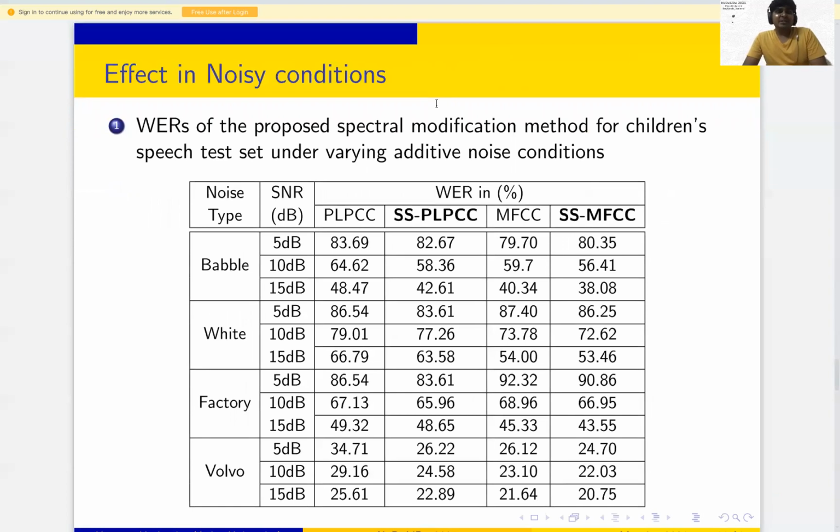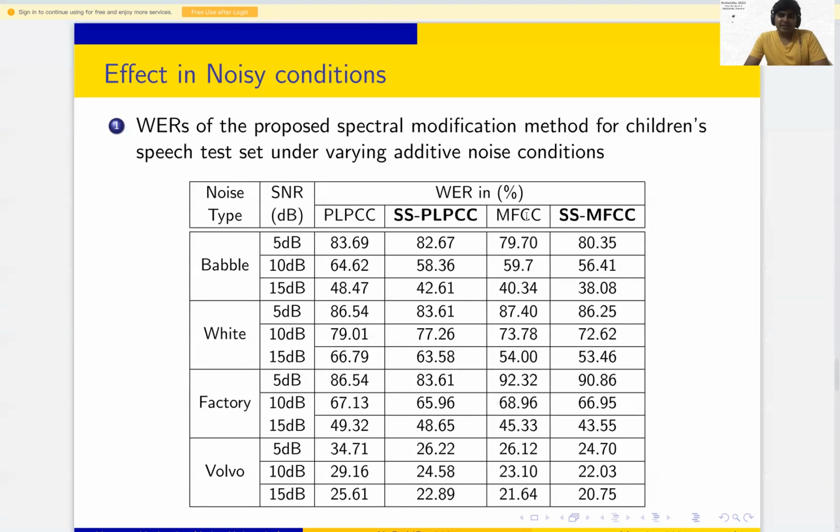Finally, we tried to apply our method in the noisy condition. We have used four types of noise: babble, white, factory, and wolf, with three different SNRs, 5 dB, 10 dB, and 15 dB, for all four noises. Here also we used both the features, PLPCC and MFCC. This is the baseline number, and this is after applying the spectral sharpening method. For each case you can see it is improving the performance. Every case we are getting an improvement here.